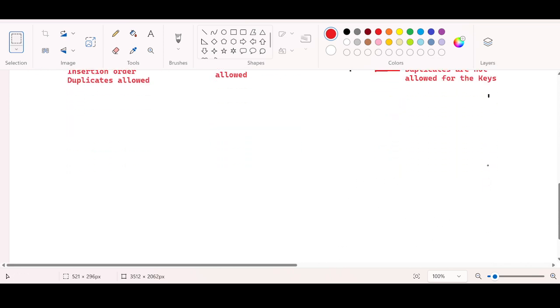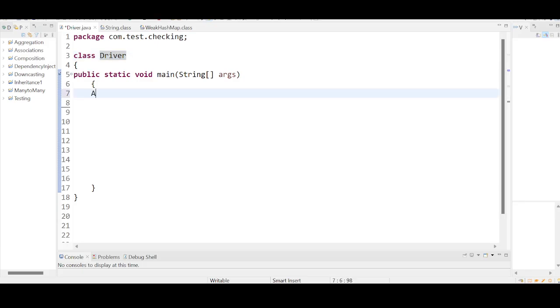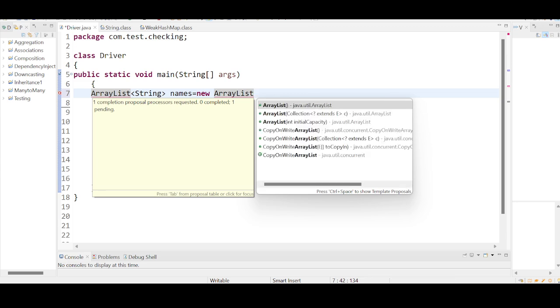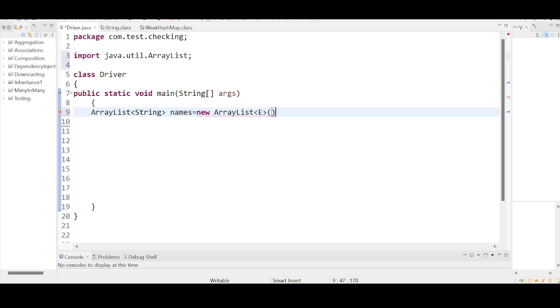Now I want to use ArrayList, guys. ArrayList of integer, or let me take it as ArrayList of String. String is a generic type, and I want to add some names. Names equal to new ArrayList. String is the generic type. Let me add quickly 4 names. names.add.